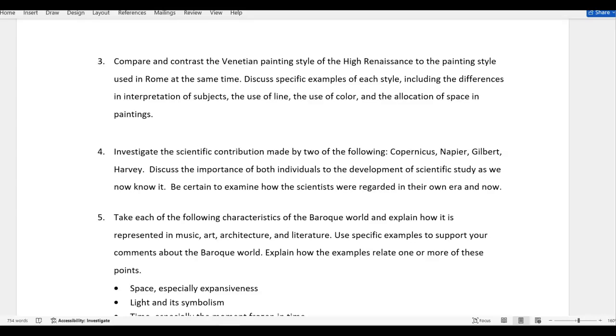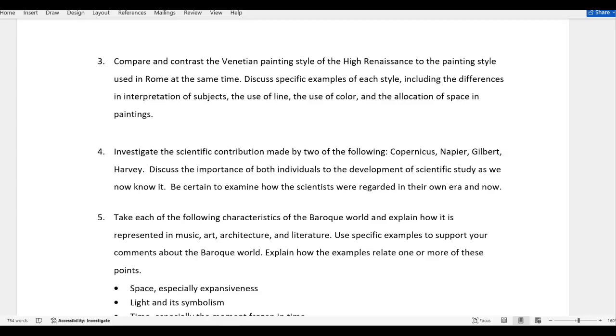So you're going to look at these areas of style, subjects, color, spacing, line, details of each painting. So you want to choose about 2 or 3 paintings of the Venetian style, 2 or 3 paintings of the Roman style, and discuss those in how they contrast and compare.